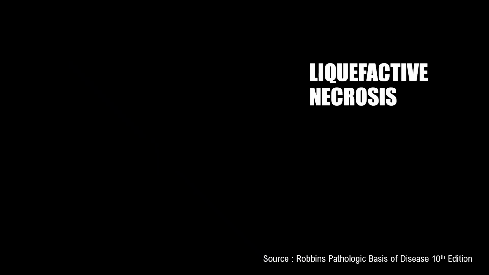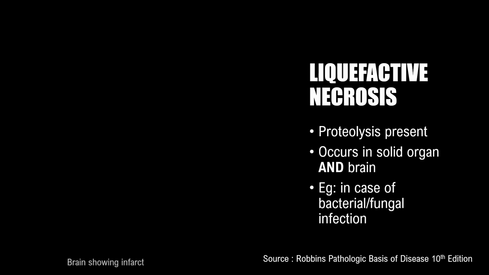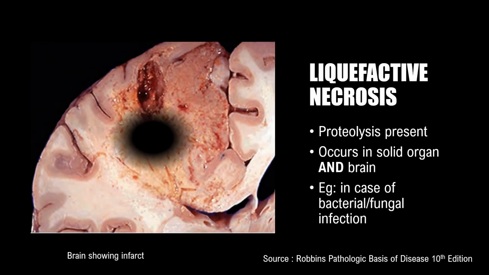The next important type of necrosis is called liquefactive necrosis. In liquefactive necrosis, we must understand that proteolysis is present, and this type of necrosis is seen in solid organs as well as the brain. And this occurs in case of a bacterial or a fungal infection. As you can see here, this is a gross image of a cerebral parenchyma which contains an infarct.